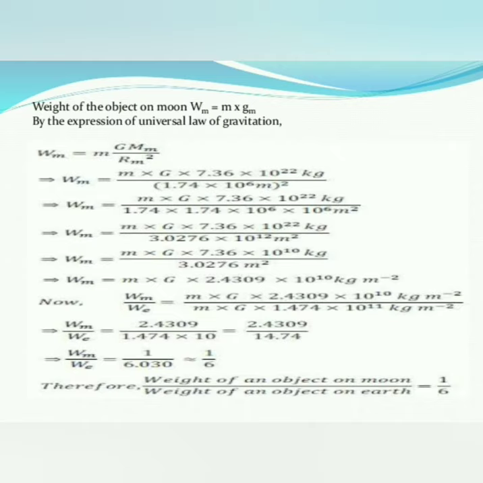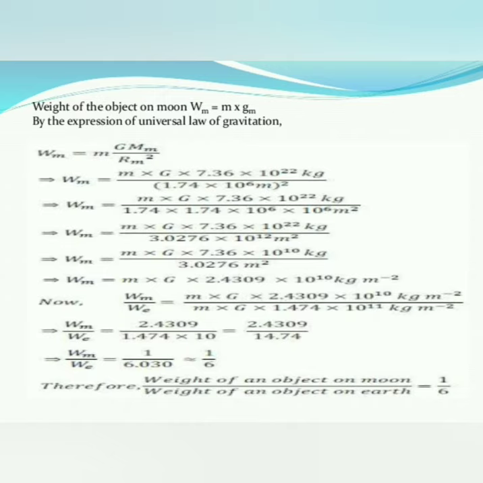Now you can change that slowly: m into g into 7.36 into 10 to the power of 22 kg, and next you should multiply 1.74 into 1.74 into 10 to the power of 6 into 10 to the power of 6, as I told in the previous slide.